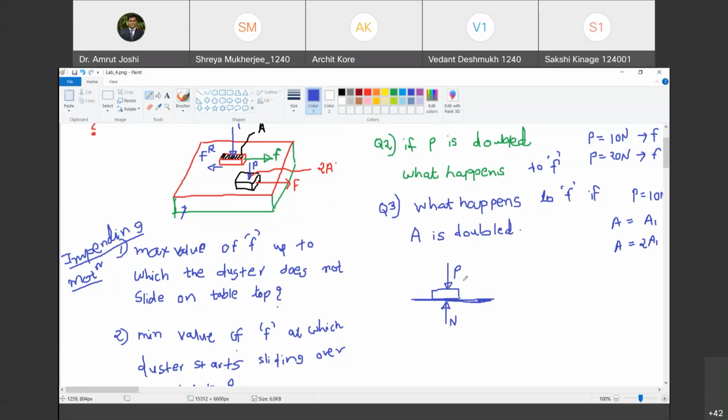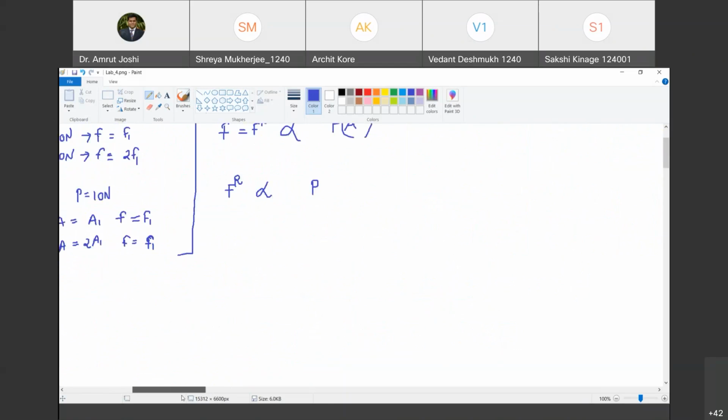And in this particular case, N is going to be equal to P. Do you agree with me? Why? Because the duster and table are not moving in the y direction. So the algebraic sum of all the forces in the y direction must be equal to mass into acceleration in the y direction. Mass into acceleration in the y direction is 0. Summation Fy must be equal to 0. Therefore, N must be equal to P. So therefore, instead of writing it as P, can I write it as N?